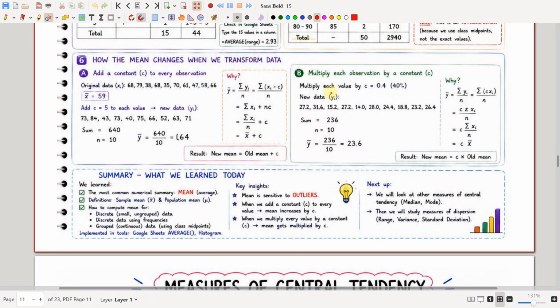So if the observations are multiplied by some constant, say 10, the new mean will also be the value that we got after multiplying the old mean by 10.